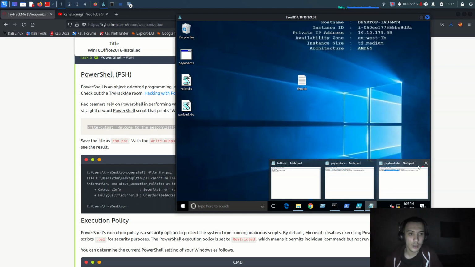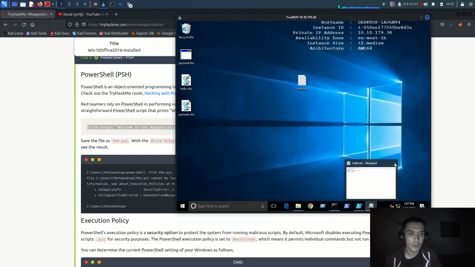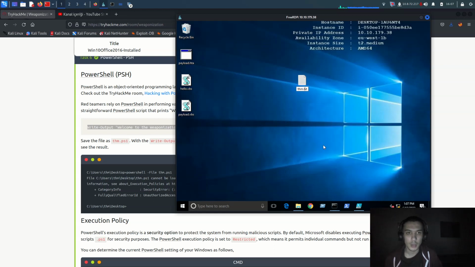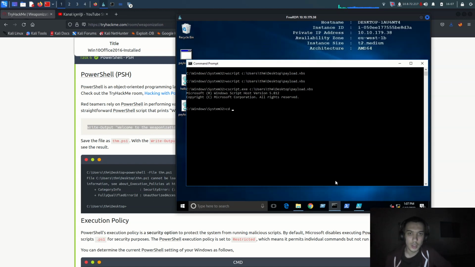I think it's time to close all tabs here and rename it to PowerShell 1. Yeah, PowerShell 1 here. Alright, it's running for us.